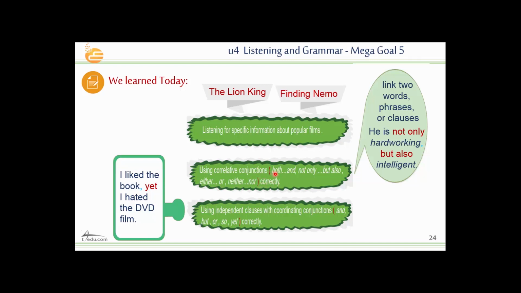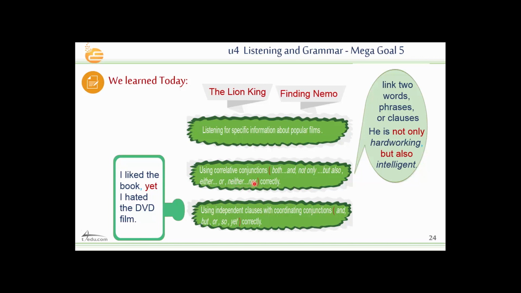It means that, for example, with both and, we always use the plural verb. Not only, but also, and either or are used with affirmative sentences, and the verb after them is related to the subject which is closer to the verb. Neither nor is used with negative sentences.